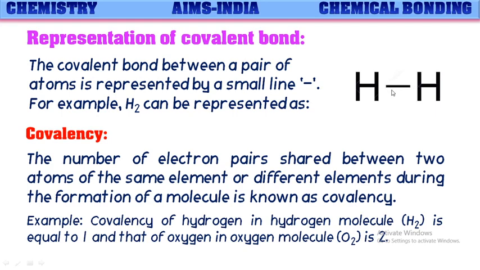So here hydrogen covalency is 1. Similarly, in the oxygen molecule, two pairs of electrons are shared between two oxygen atoms, and hence the covalency of oxygen in the oxygen molecule is 2.